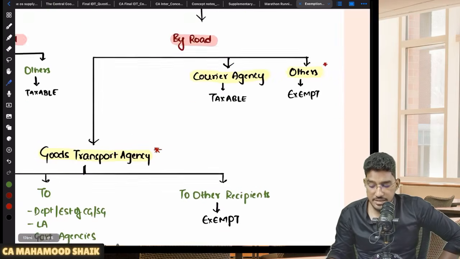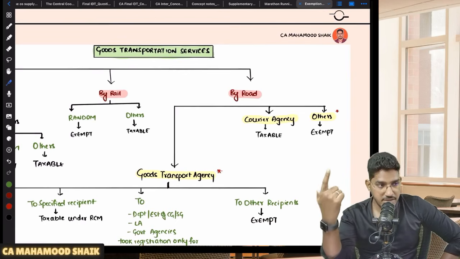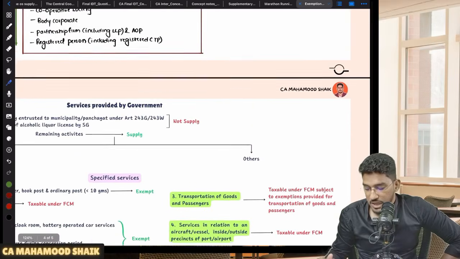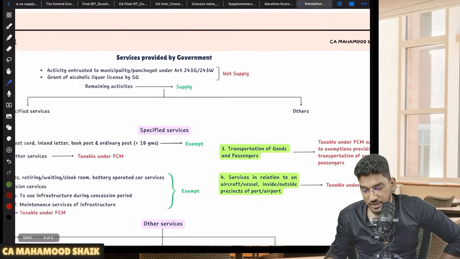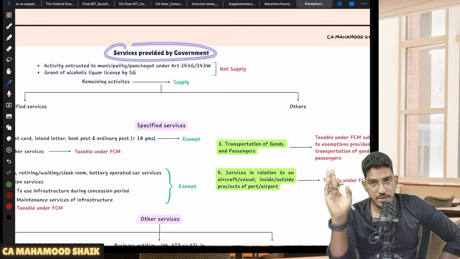Understood? So these are the exemptions which are related to goods transportation services. We have covered passenger transportation services. We have also covered goods transportation services. Now we will come to the next part. This is one more last part, which I will take up.